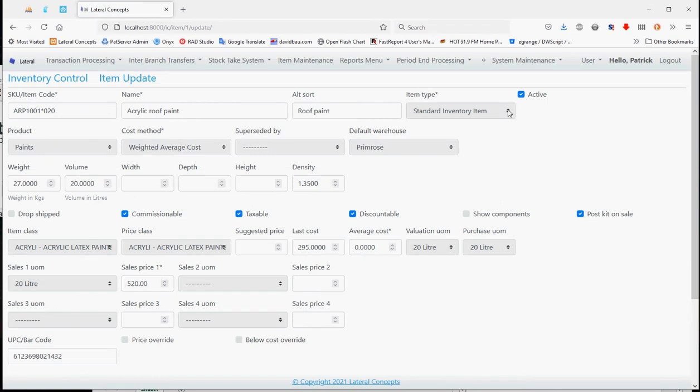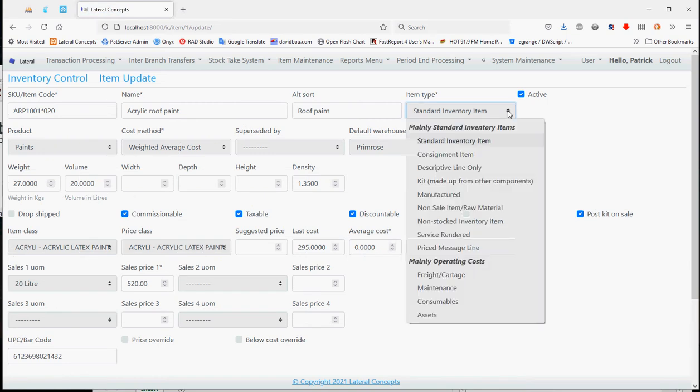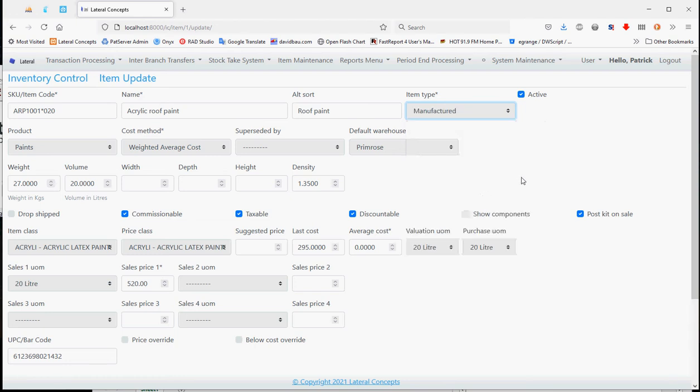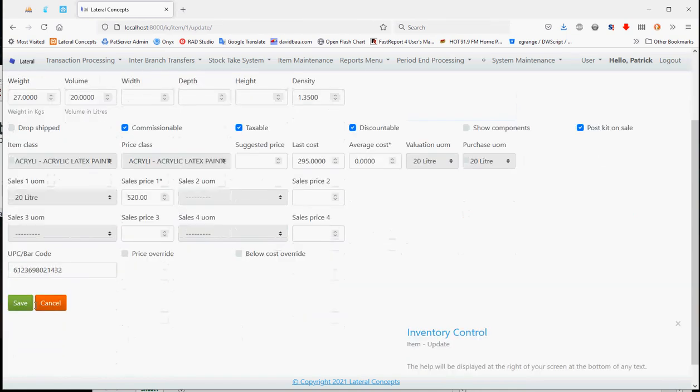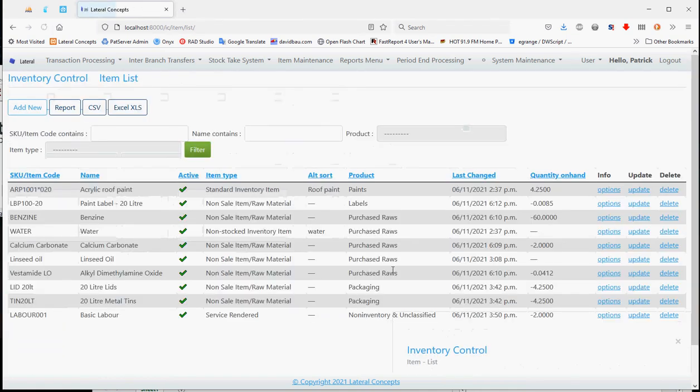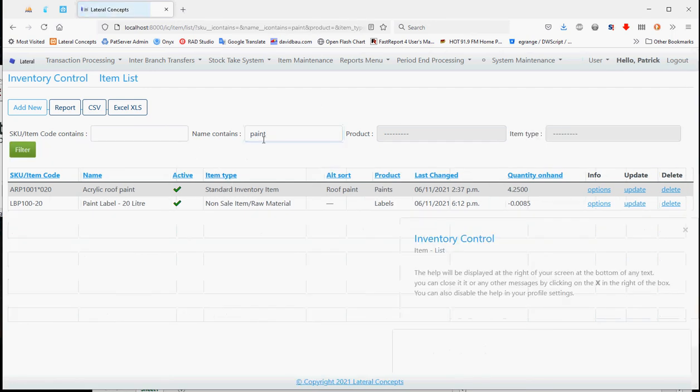and item type, a standard inventory item. This item is actually manufactured, so I can physically change it to a manufactured type. Products, paints, and once I'm happy with everything, I save it. Now I can define a filter, and I can say the name must have the word paint in it, and hit the filter button, and only those items will be displayed.